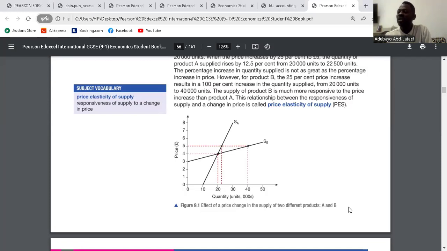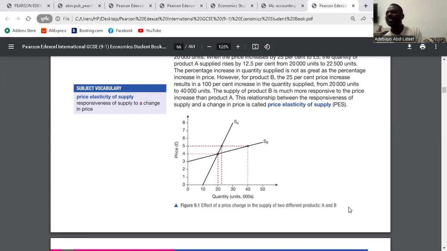That means the quantity supplied does not have a significant increase as a result of a change in price. This could be a house. The price of a house can increase immediately, but it doesn't mean that you're going to build a house immediately. So the supply of houses is always price inelastic. But for food and clothes, the supply can be price elastic, because as soon as the price increases, the materials needed and the time to make them available is not that much. For product B, the supply is price elastic because the quantity supplied increases from 20 to 40.